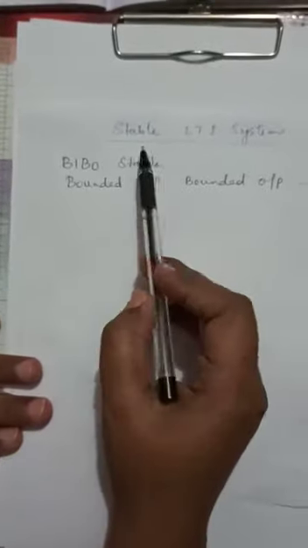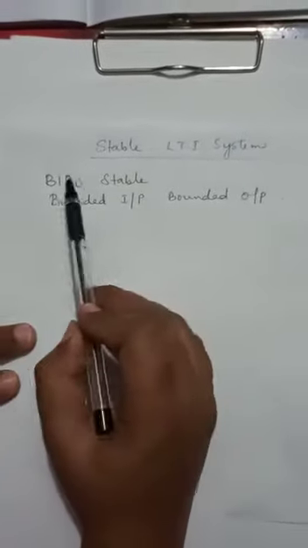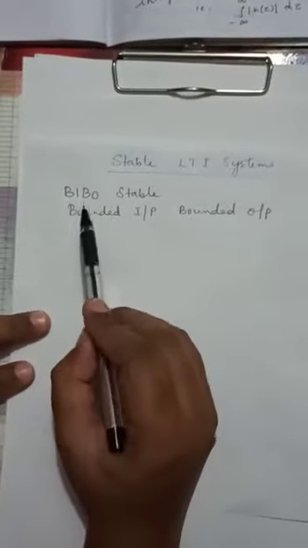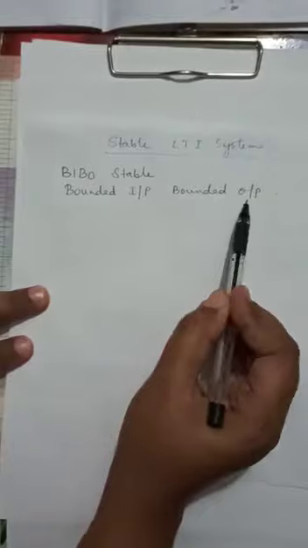Dear students, we will see a stable LTI system. The stability will be defined in terms of BIBO stable. BIBO means bounded input, bounded output, stable.